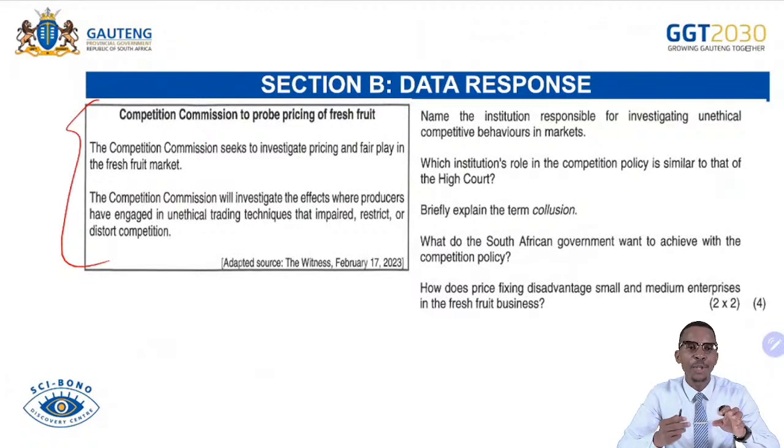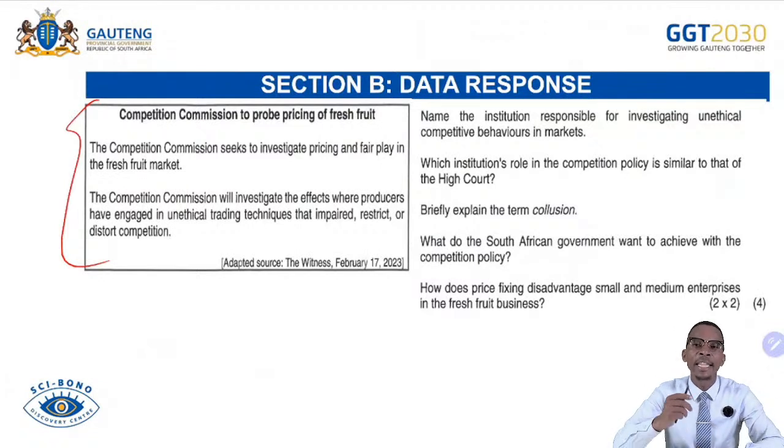Remember, it is very important for you to be able to explain in the higher order here the successes and the failures of the Competition Policy Act of South Africa. Also, remember the following: the Commission will do its primary investigation. Who actually charges businesses? The one responsible to charge businesses that are guilty of misconduct is the Competition Tribunal, not the Commission. The Commission will still have to transfer its findings to the Competition Tribunal. Then the Tribunal is the one responsible to lay charges. Keep that in your mind, because you might be confused when you get into the examination.